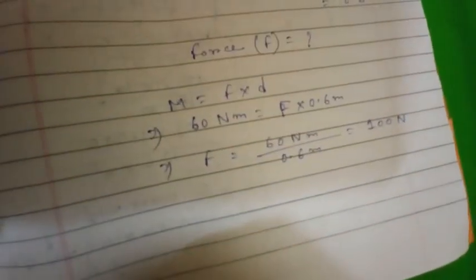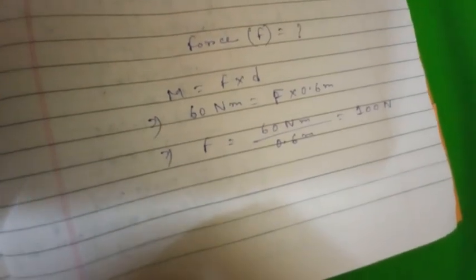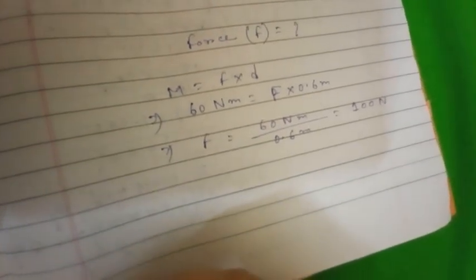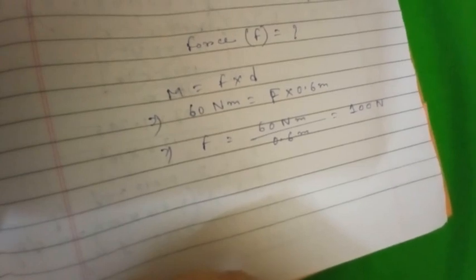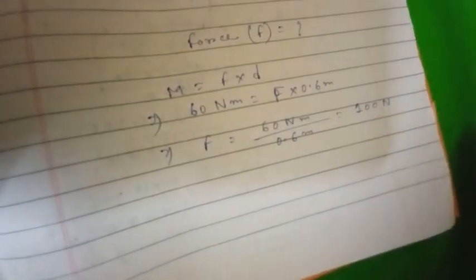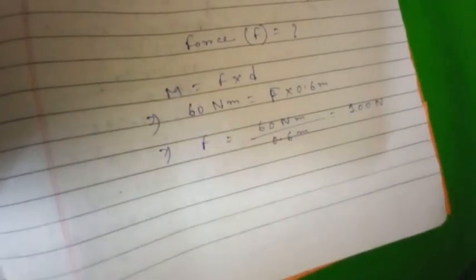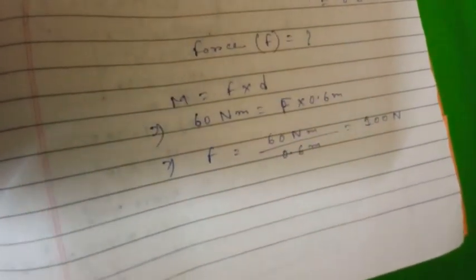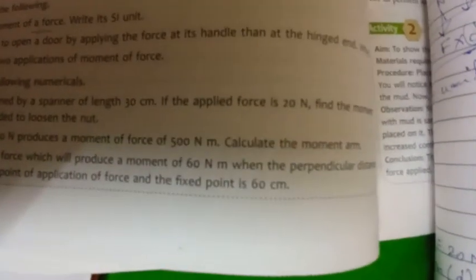Okay. So 100 Newton is the answer. So hence you write down the force will be 100 Newton, so that will produce a moment of 60 Newton meter when the perpendicular distance between the point of application of force and the fixed point is 60 centimeter.